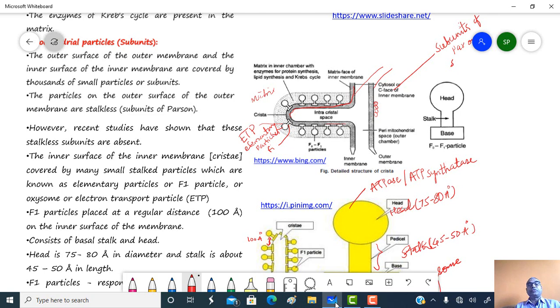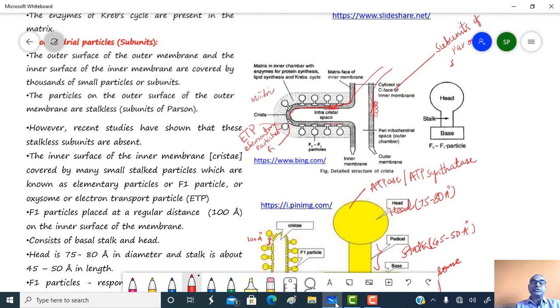On the cristae you will find the mitochondrial particles. These mitochondrial particles are called ETP, or elementary particles, or F1 particles, or also called oxysomes. The outer surface of the outer membrane and the inner surface of the inner membrane are covered by thousands of particles or subunits.